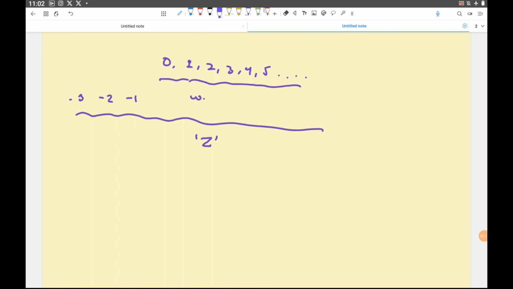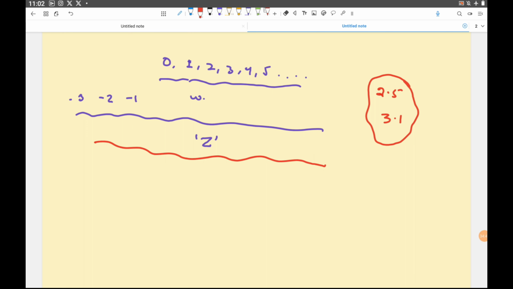Then we understood that integers alone are not going to do everything in mathematics. We need some numbers like 2.5, 3.1, some decimal kind of numbers. And then we said okay, let us call these numbers rational numbers. So all these integers and everything was included as rational numbers.